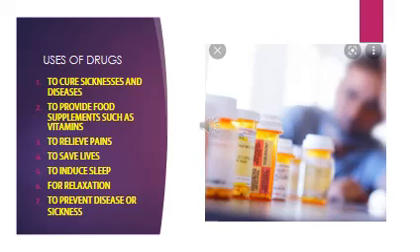Then the sixth thing I have here is that drugs are used for relaxation. And the seventh thing, which is the last I have on my list here, is that drugs are used to prevent diseases or sicknesses.